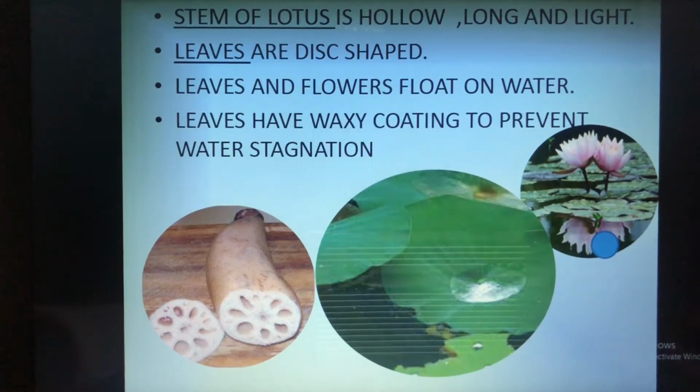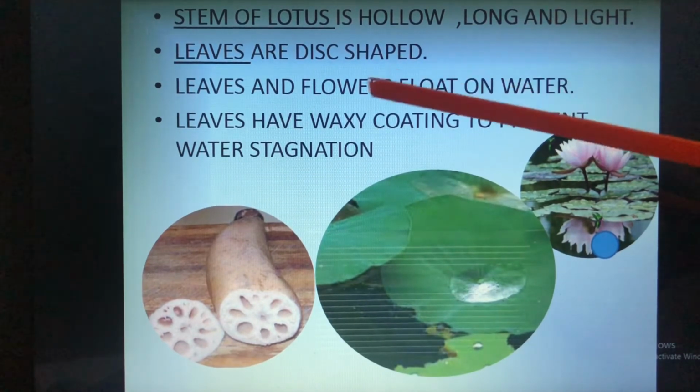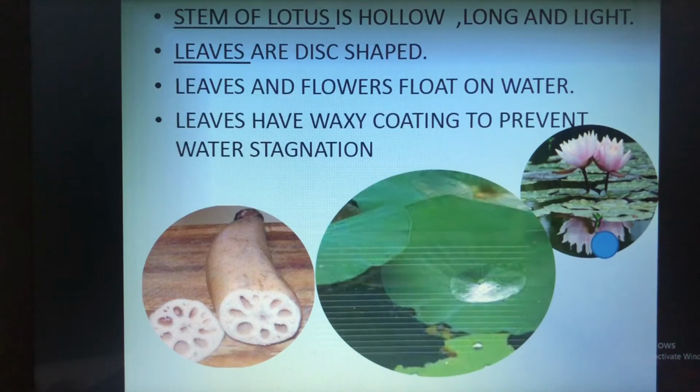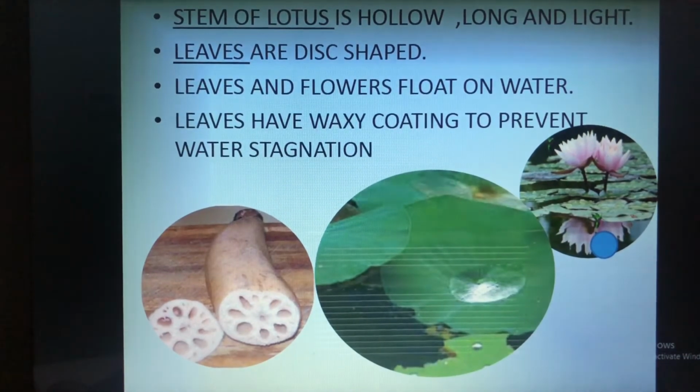Here the stem of the lotus is hollow, long, and light. Then leaves are disc shaped. The leaves and flowers also will float on water. You might have seen long leaves for the lotus plant, floating on the water. Leaves have a waxy coating to prevent water stagnation, means the water won't stand on the leaves. The water will be moving.